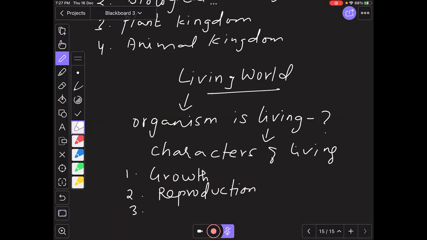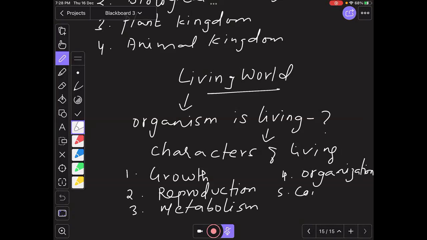Third one is metabolism. And fourth one, organization. I'm talking about the cellular organization. Fifth one is consciousness.